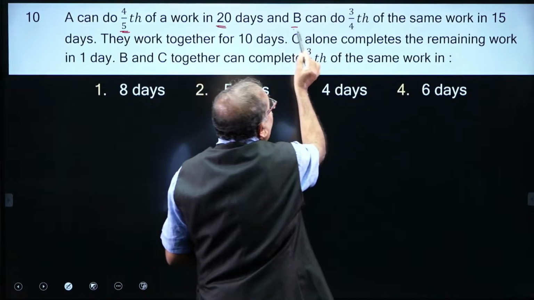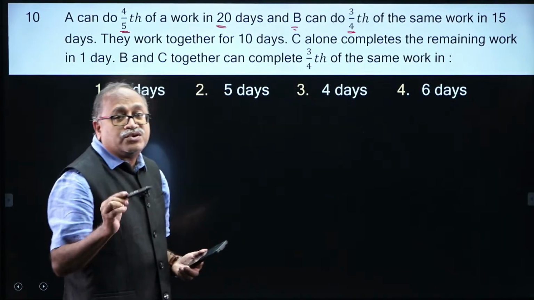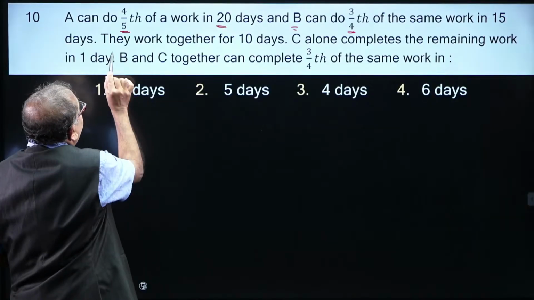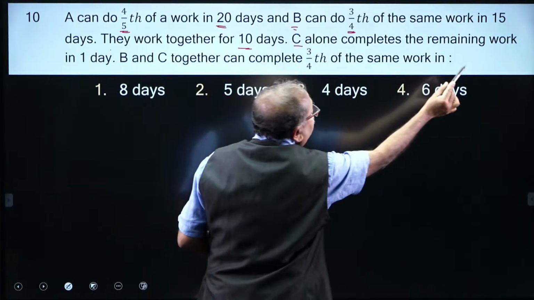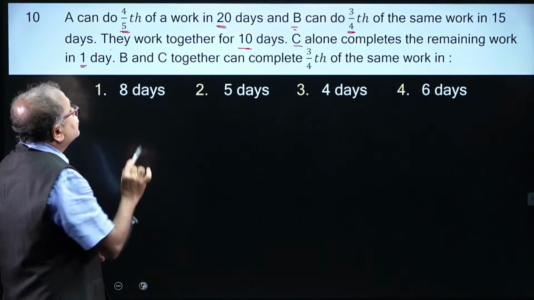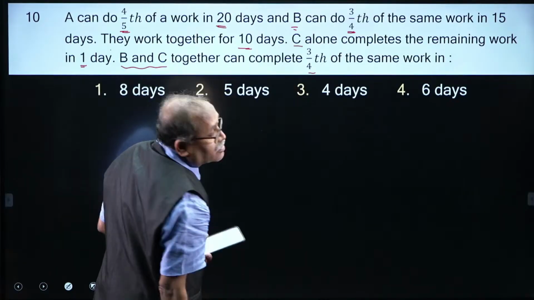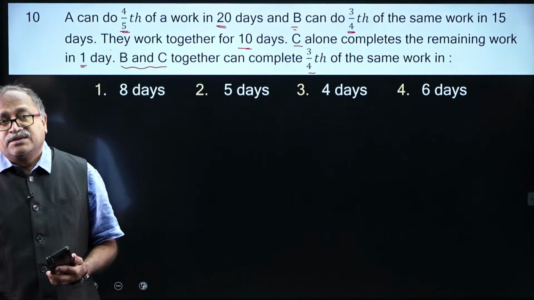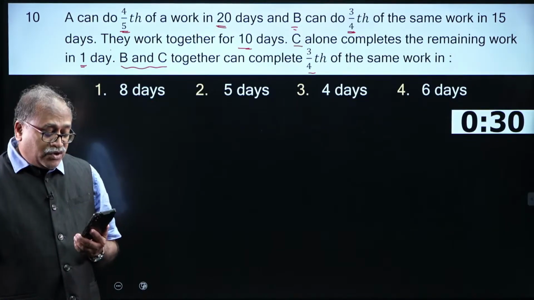And B can complete 3/4 of the same work in 15 days. So, you know one work in how many days. They work together for 10 days and C alone completes the remaining work in 1 day. Now, the question is, B and C together can complete 3/4 of the work in how many days? Come on, my young friends, I am sure you will be able to answer this question.